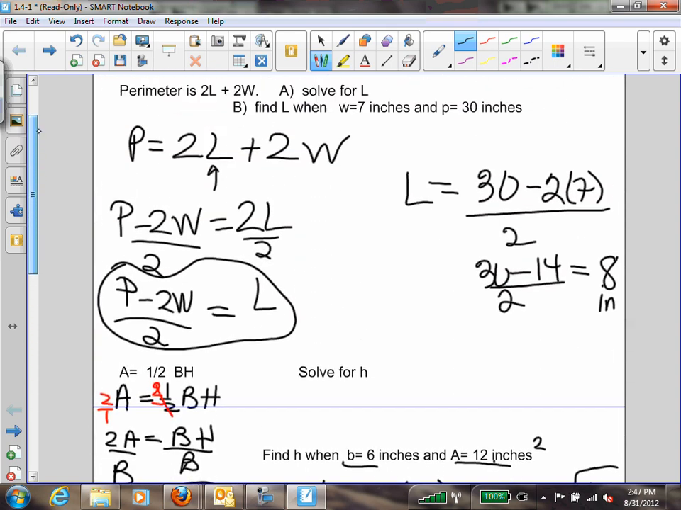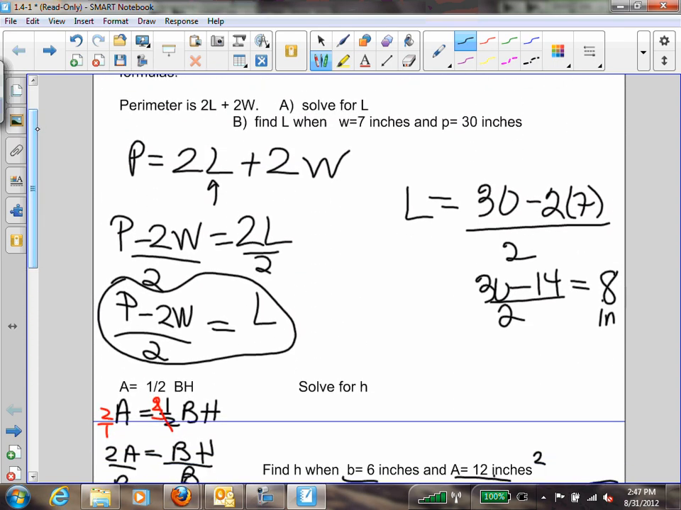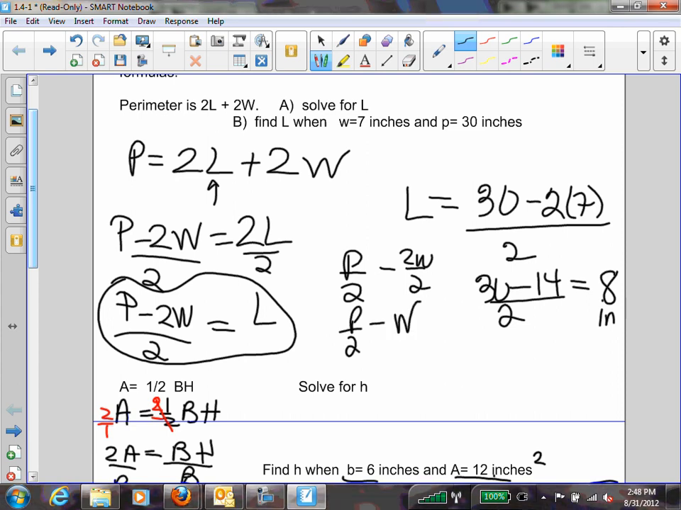Where is it? Right there. I could have said P over 2 minus 2W over 2, right? Which would be P over 2 minus W. And that would be fine too. Okay.